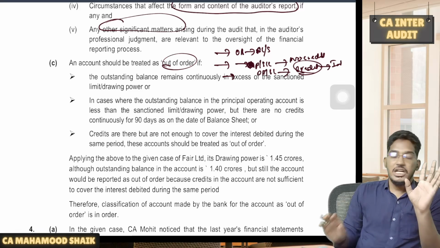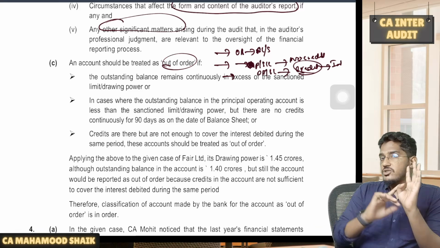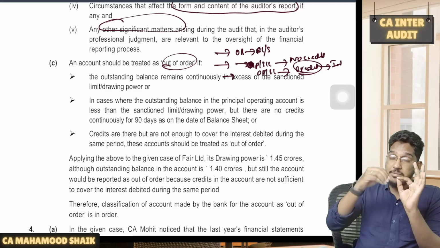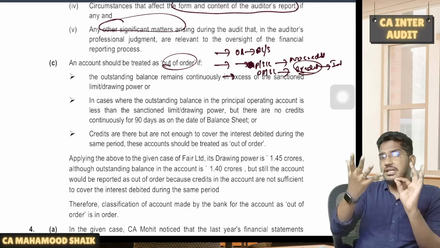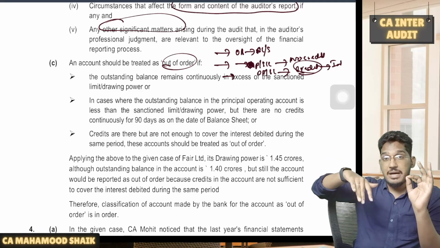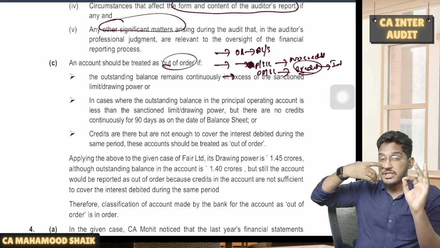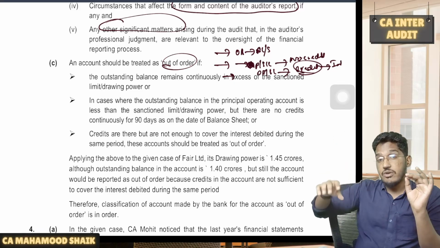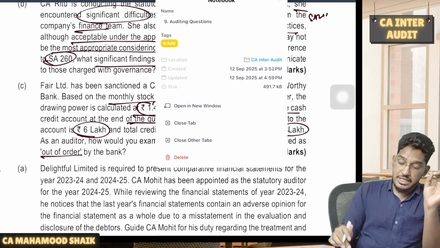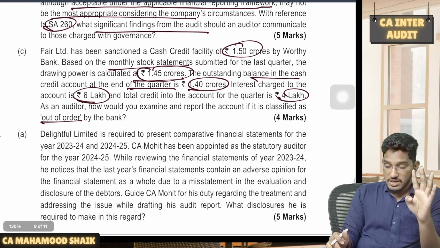Three cases, guys. If the outstanding balance is more than drawing power or sanction limit, out of order. If it remains within the drawing power or sanction limit, but there are no credits, out of order. If it remains within the drawing power or sanction limit, there are credits also in the account, but they are not even enough to cover the interest component, then also out of order. Here in the given case, it falls under the third case.